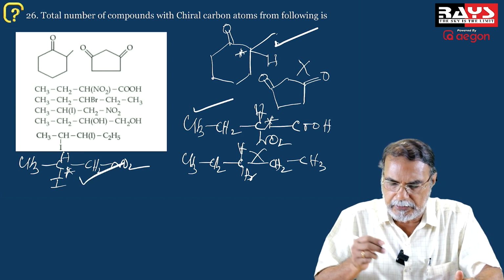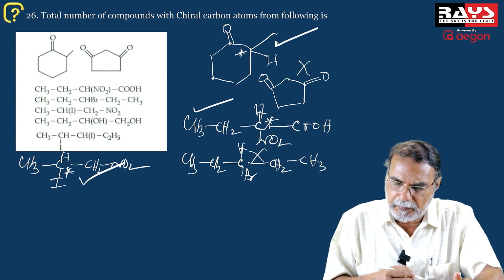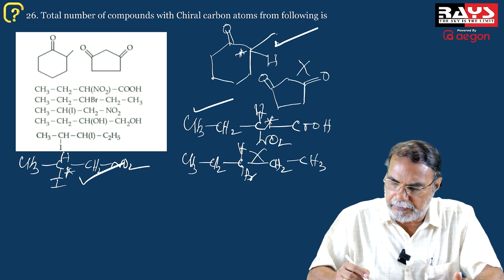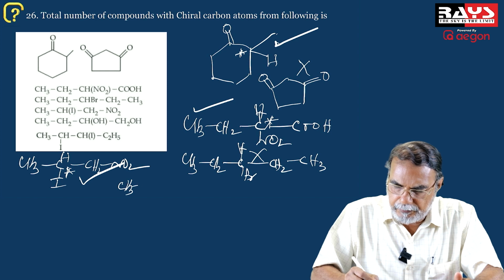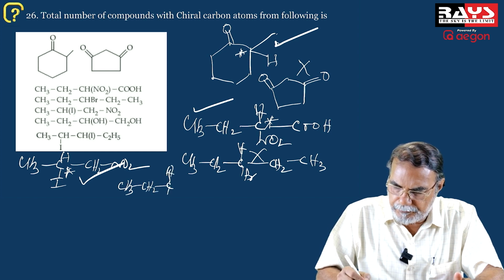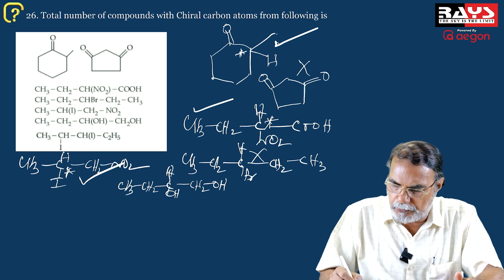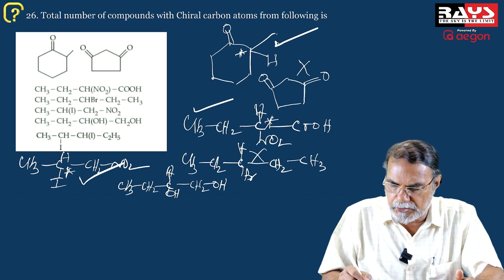And the next molecule, I will write here CH3, CH2, CHOH, CH2OH. So here is a CH2OH group, a CH3CH2 group, here a hydrogen atom and an OH group. That means this carbon is chiral.